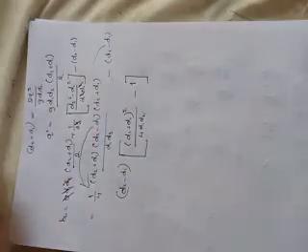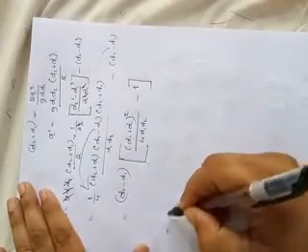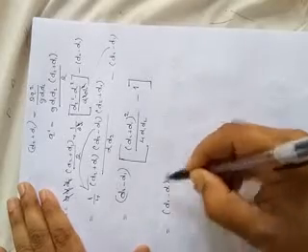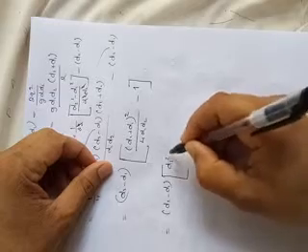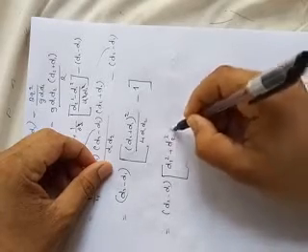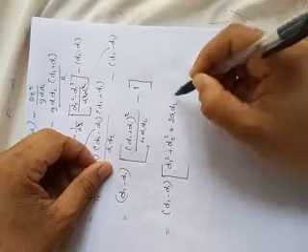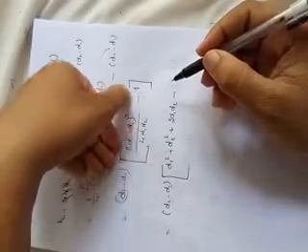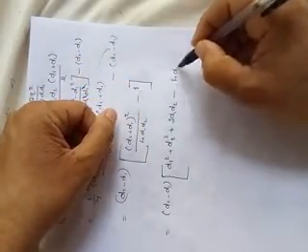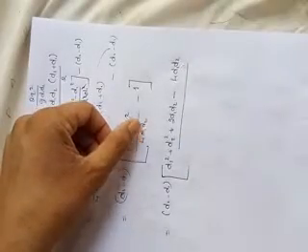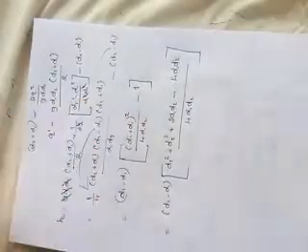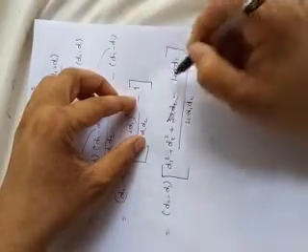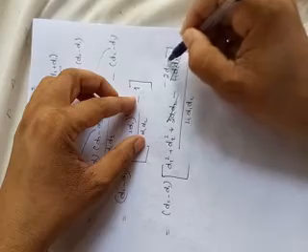Now expand this: d2 plus d1 square is equal to d1 square plus d2 square plus 2 d1 into d2 minus 4 d1 into d2. Instead of 1 you can write 4 d1 into d2 divided by 4 d1 into d2. Is it correct? So here now it is going to cancel out, now remaining minus 2 d1 into d2.